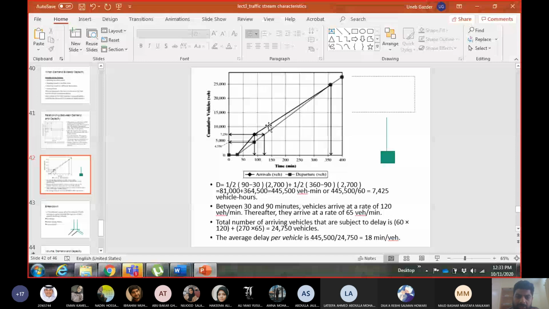The base, starting from 90 going up to 360, is 360 minus 90, and the vertical difference is the same, 2,700 vehicles. It is 0 here and it is 2,700 here. So half base into height for both triangles, and you add them.